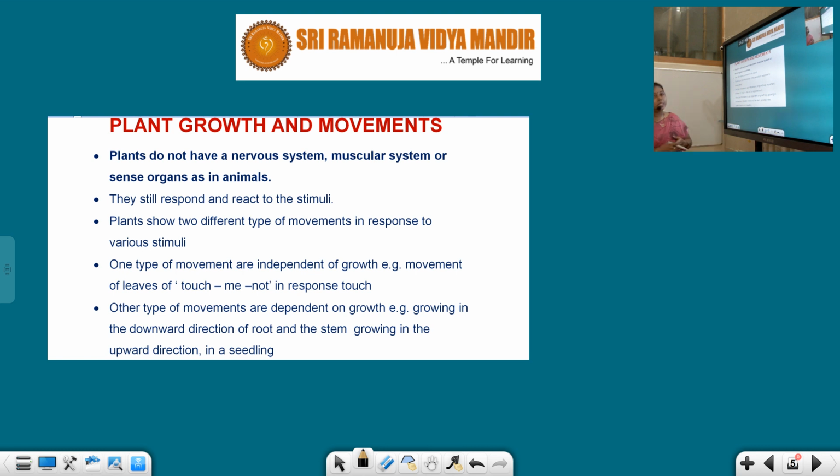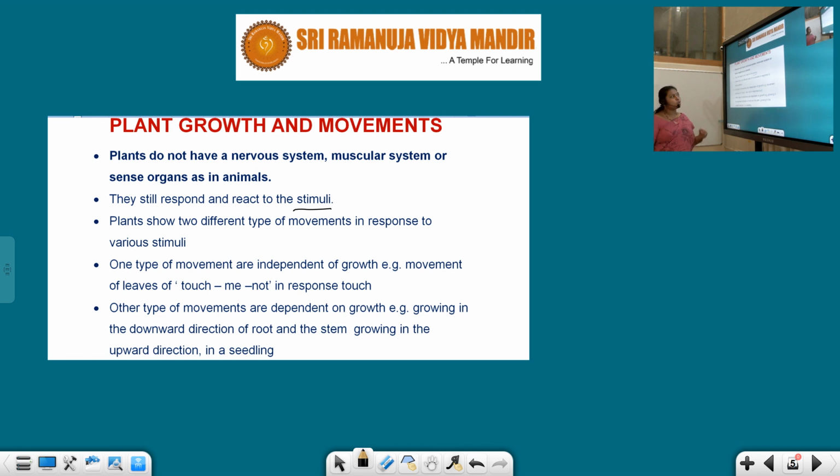Plants do not have a nervous system, muscular system or sense organs as in animals to show a response to any environmental factor. Our plants are not well equipped with a nervous system, hormonal system and sense organs. Even though they still respond and react to stimuli. Though they lack these excellent systems, plants show a response to stimuli. What is the secret involved here?